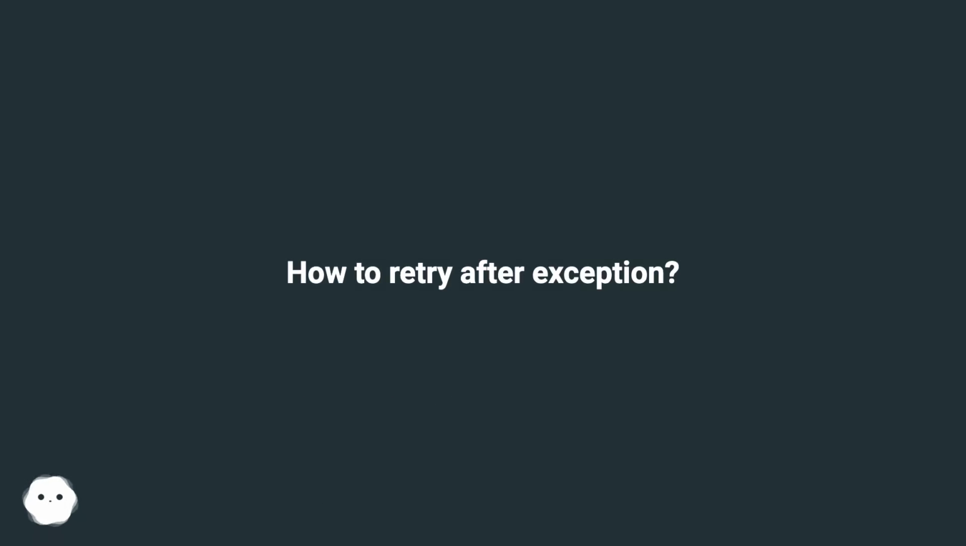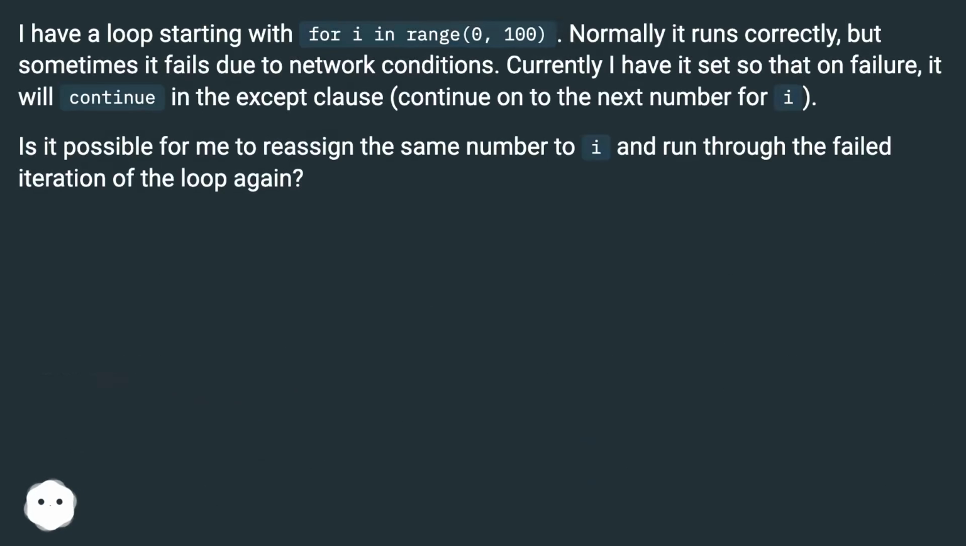How to retry after exception. I have a loop starting with for i in range(0, 100). Normally it runs correctly, but sometimes it fails due to network conditions. Currently I have it set so that on failure, it will continue in the except clause, continue on to the next number for i. Is it possible for me to reassign the same number to i and run through the failed iteration of the loop again?